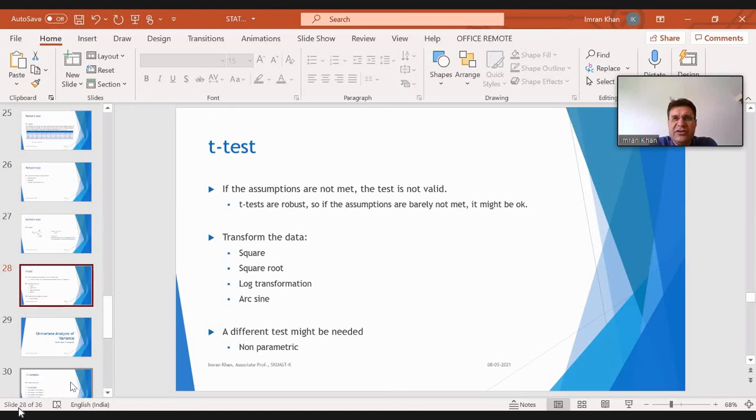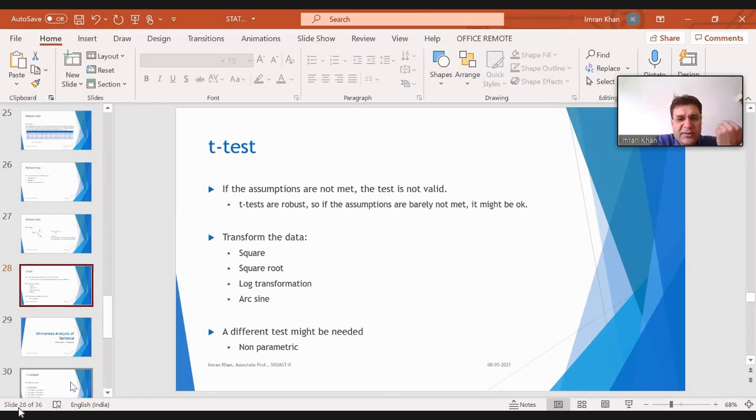As I said, we need to first check whether the data follows the assumptions which we have to test before using the t-test. If the assumptions are not met, then the test is not valid. Now what to do? If they are violated, we will transform the data. There are different types of transformation techniques which we use. Either we square the data, or take the square root, or go for log transformation, or arcsine transformation.